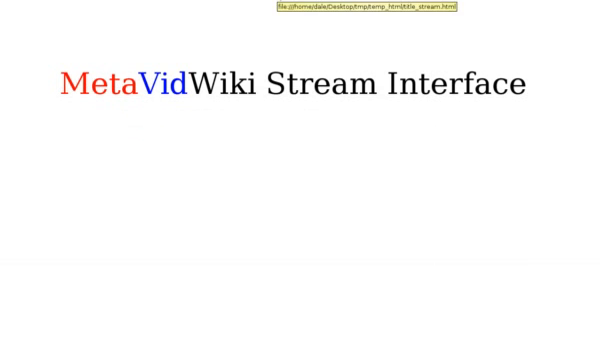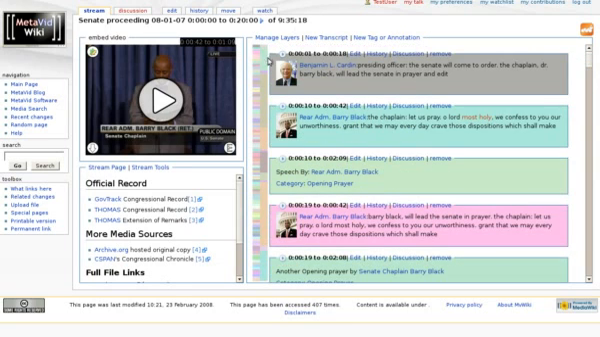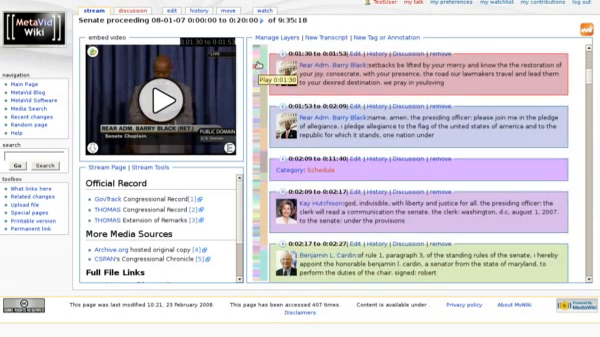Well, moving on to the metavidWiki stream interface, now that you've seen all those searches, we have to look at how we maintain and improve that metadata. We can look at the stream interface. So here, this is the stream interface for Senate proceedings on August 1st of 2007. It's got two timelines here, one for the annotative layer and one for the actual text transcripts.